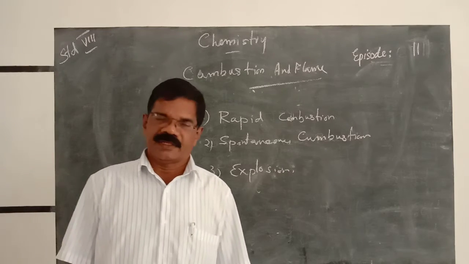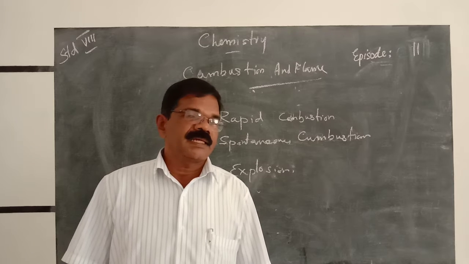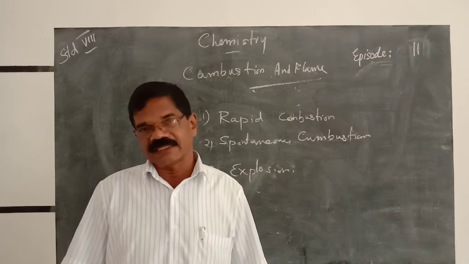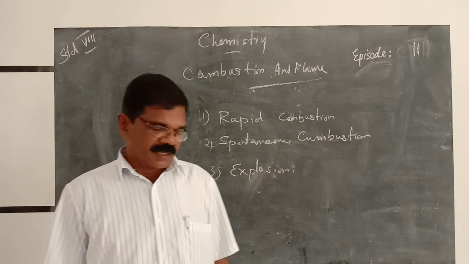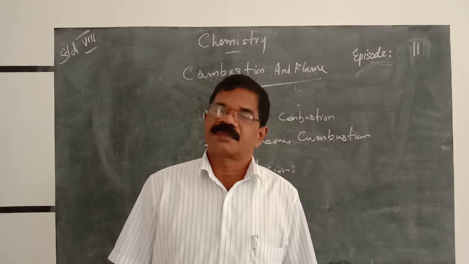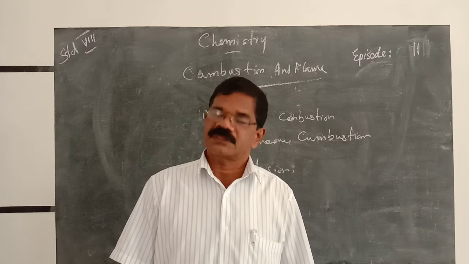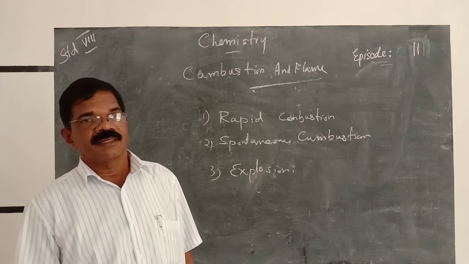Combustion, we already learned that it is a substance reacting with oxygen, or reacting with air. Air means oxygen. The only component which helps burning is oxygen. In the absence of oxygen, no substance burns.